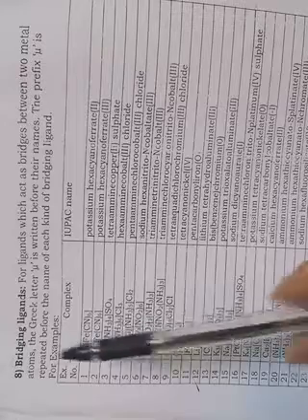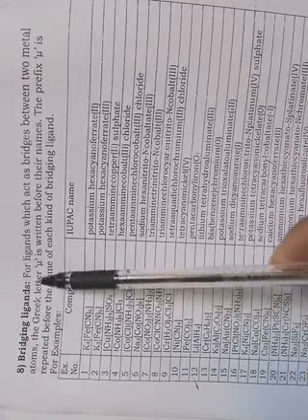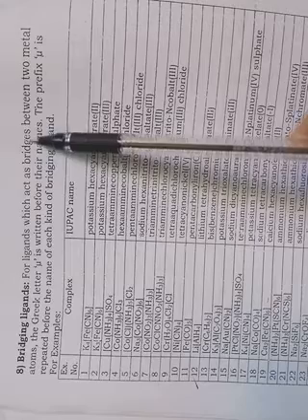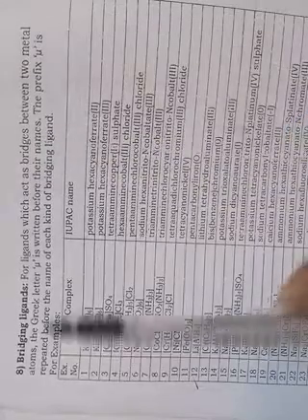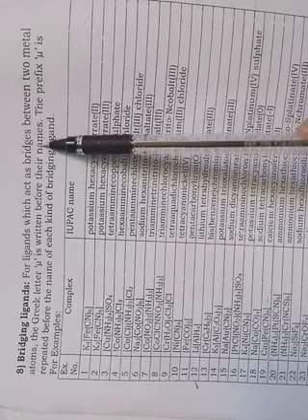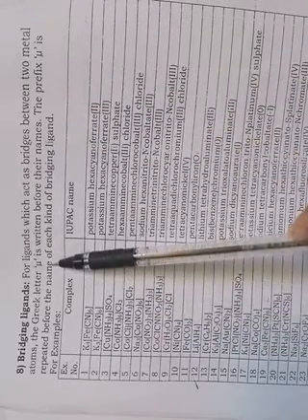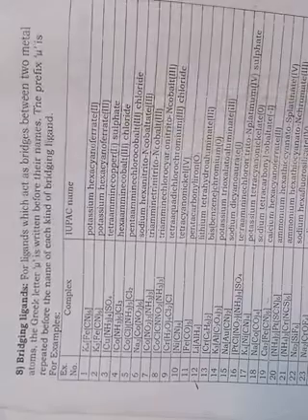The last rule is the bridging ligands. For the ligands which act as bridges between two metal atoms, the Greek letter mu is written before their names. The prefix mu is repeated before the name of each kind of bridging ligand.